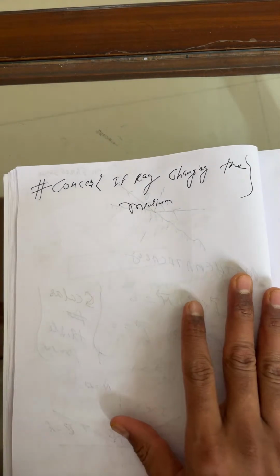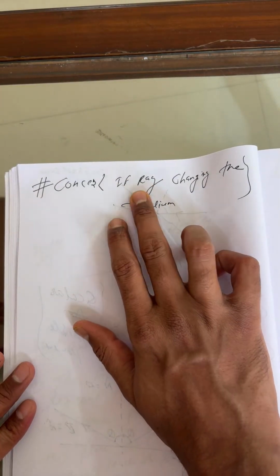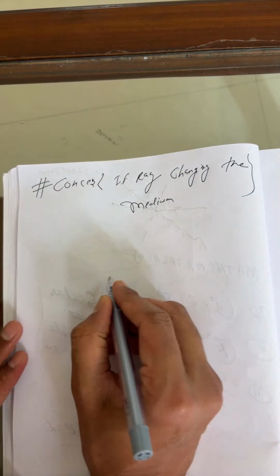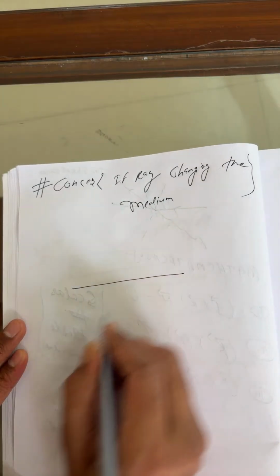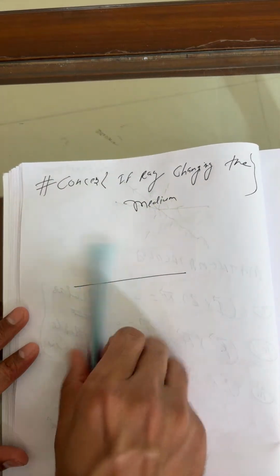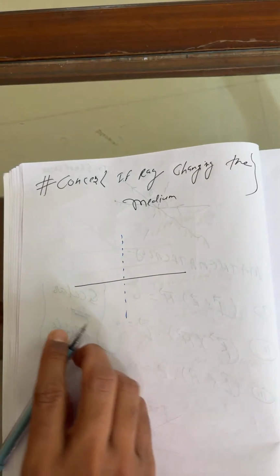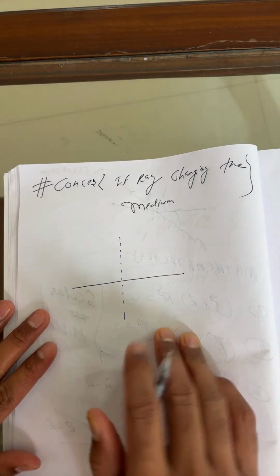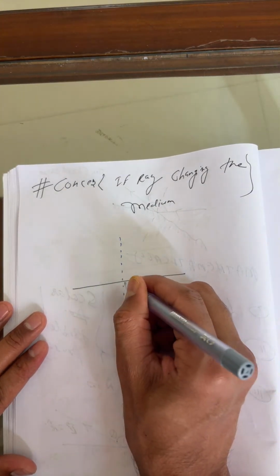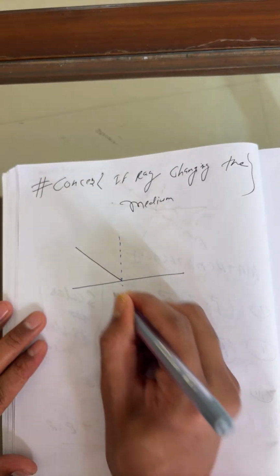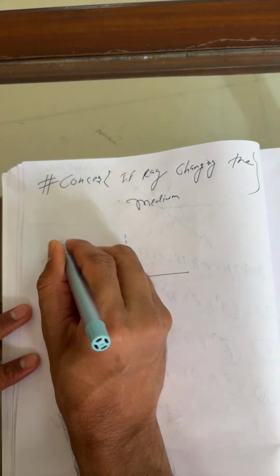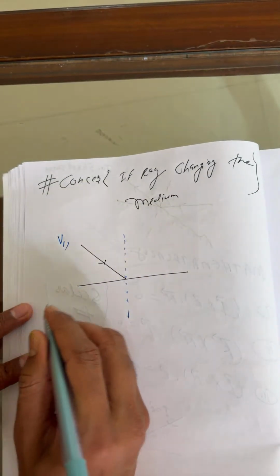Yes, very good for your reply. If a ray changes the medium, I can take it in consideration like this. Let us suppose I take any plane. Now this is the normal. Consider this the incident ray. Here I'm considering v1 as the speed of the incident ray.